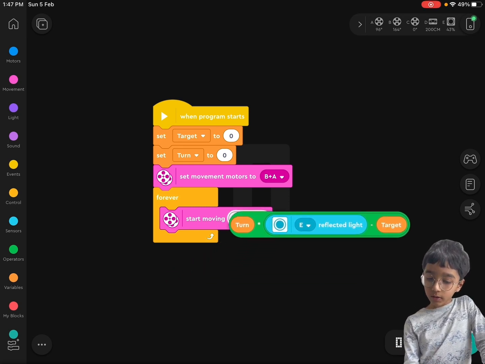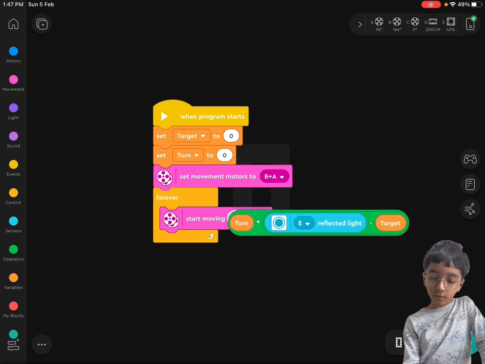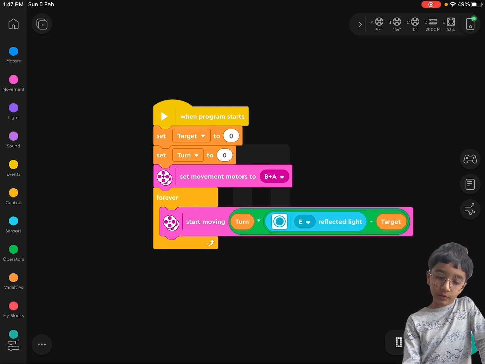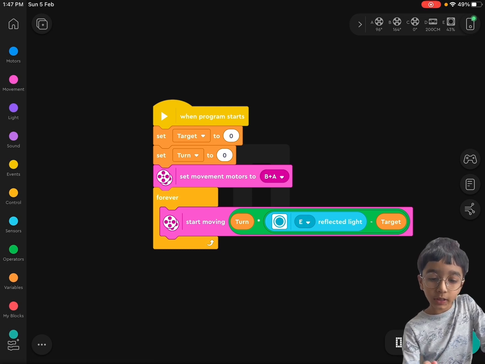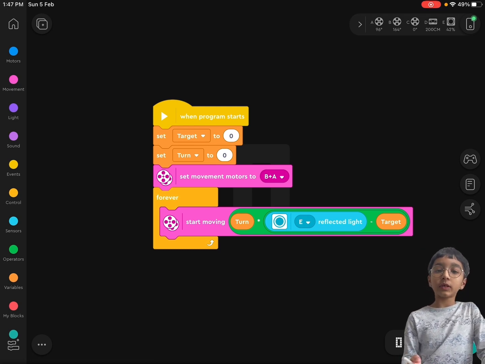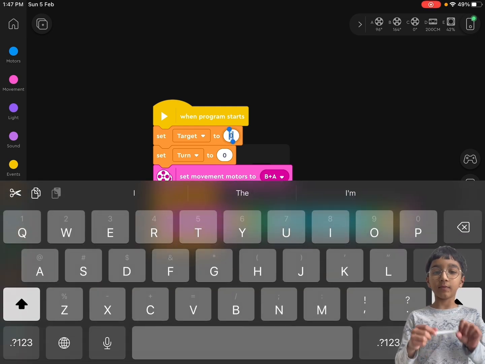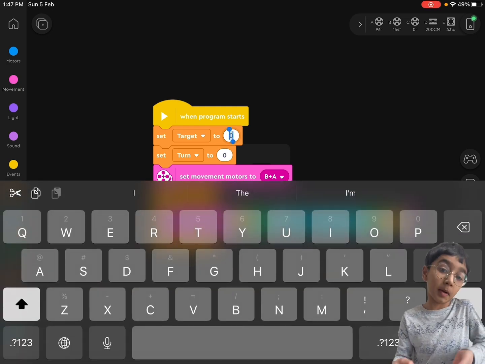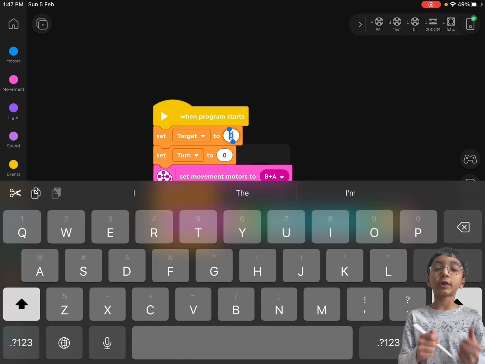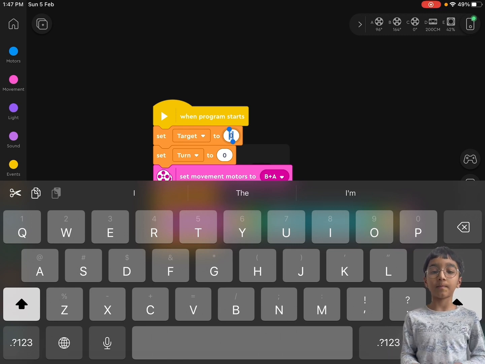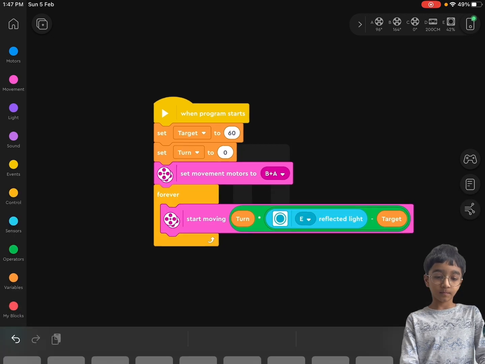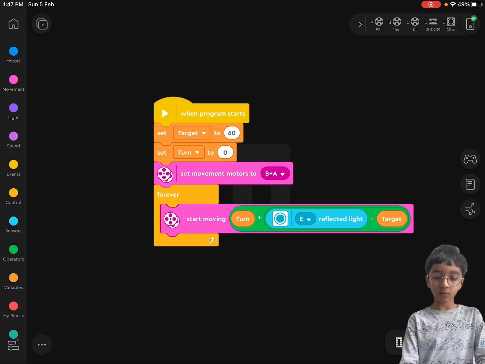So now we have to drag the full code into the start moving straight block. And set target to, mine was 60. And yours is not going to be 60. Maybe it would be the same, but you got to check on the line that you made. So mine was 60. Type that in.